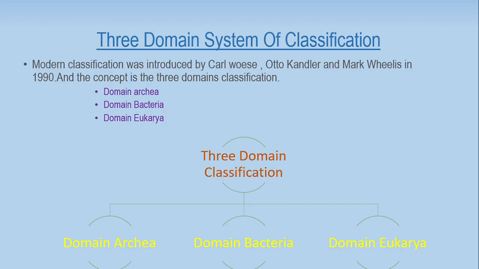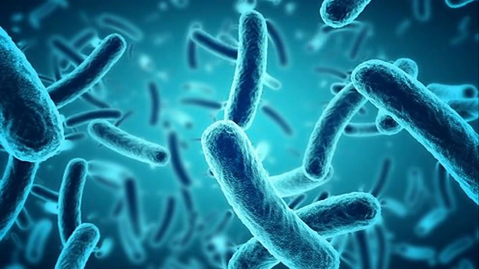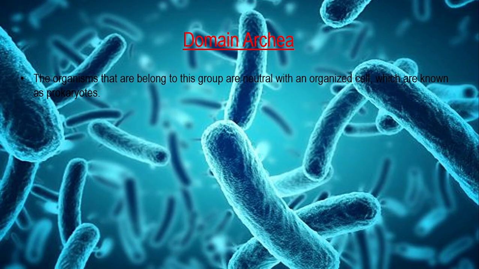We are going to look at the features and examples that each domain contains. The first domain is domain Archaea. First, the organisms belonging to this group are prokaryotes. Prokaryotes means the organisms in this group lack a well-organized cellular arrangement. That means a nucleus, as well as other organelles, is clearly not visible. Because of that, we call them prokaryotes.